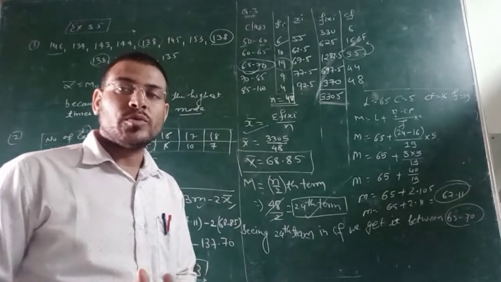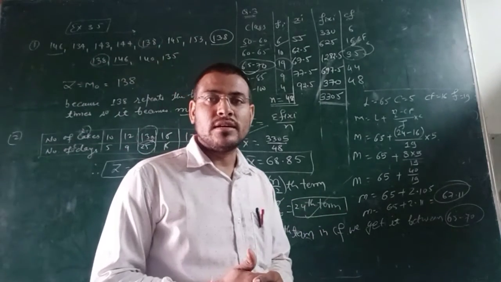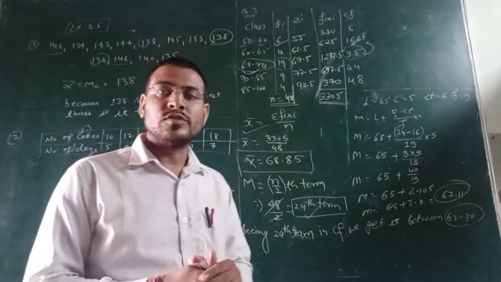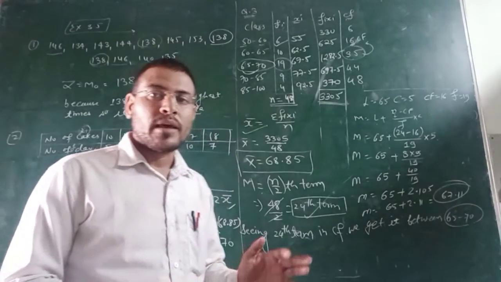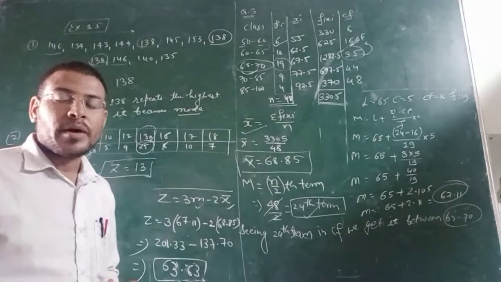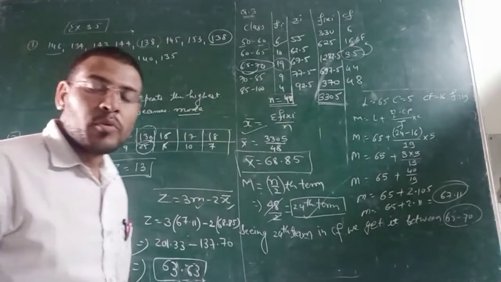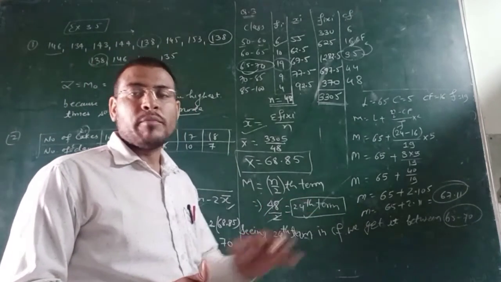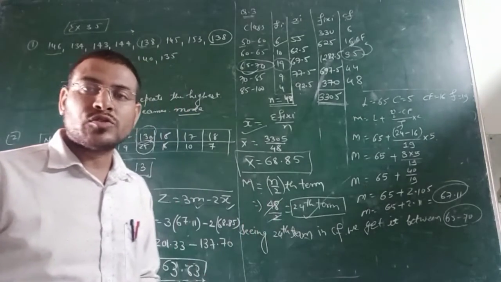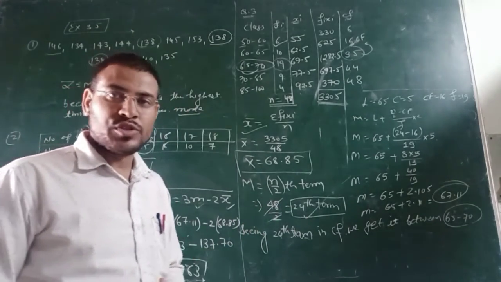Friends, as you know, in 11th standard your chapter number 3 is going on, where we have discussed so many questions earlier. Today we are going to take one more question, a new method known as mode, बहुलक, which we call in Hindi. Symbolically it is known as Z or M0.